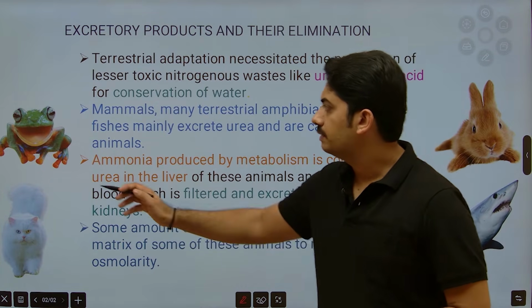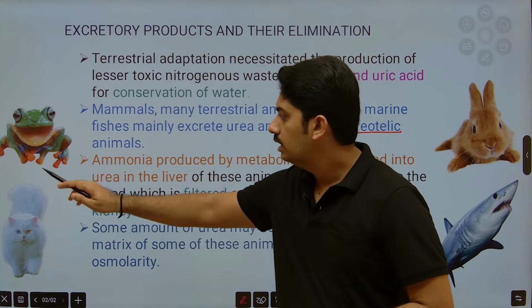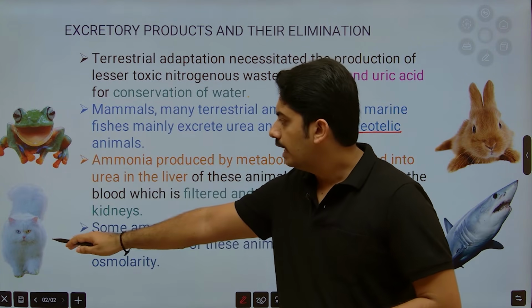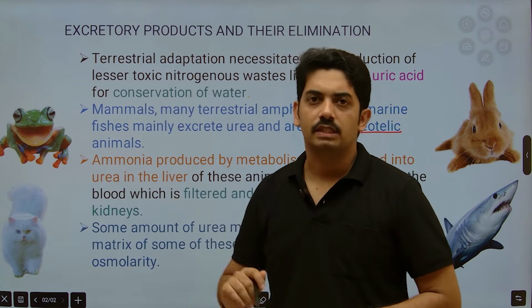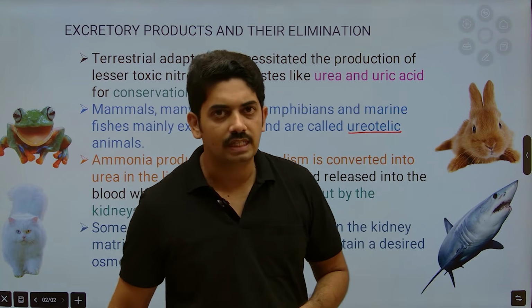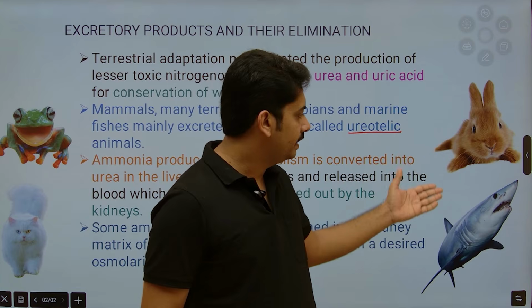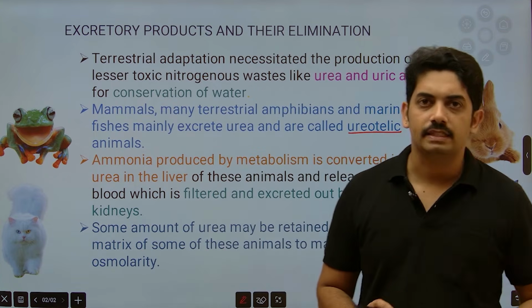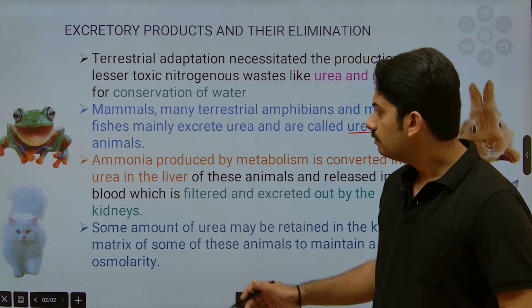Here you can see some pictures. This is a frog. Their excretory product is urea, and the cat, here also the excretory product is urea because it is a mammal. Rabbit and shark. So these organisms mainly excrete urea.